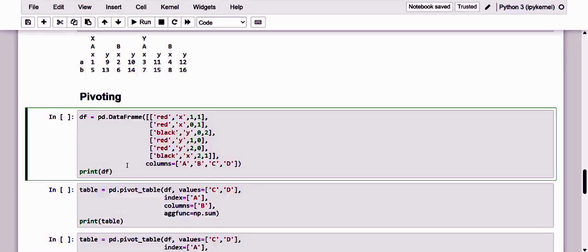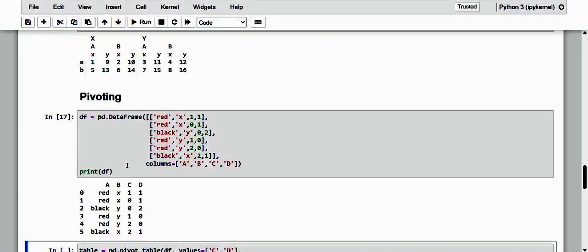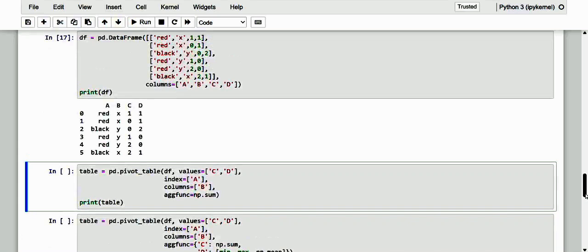What is the data frame? Let me move on to the data frame. Here, dear friends, the exact pivoting operation is performed in pandas through the function called pivot_table.